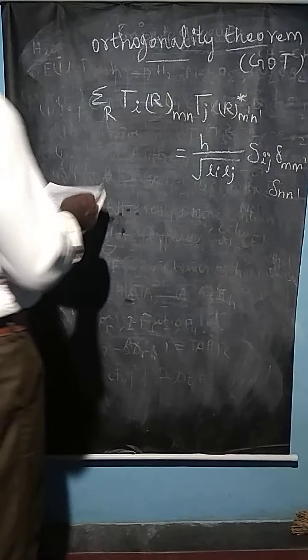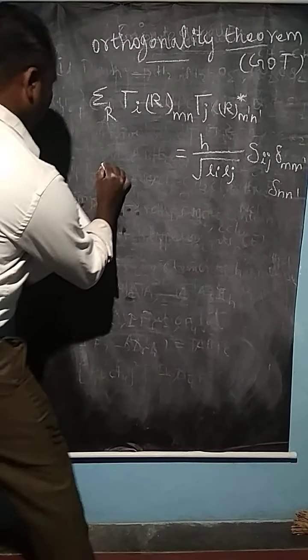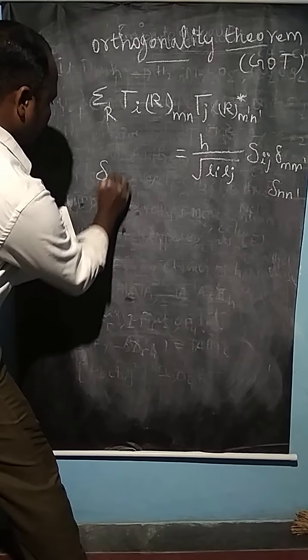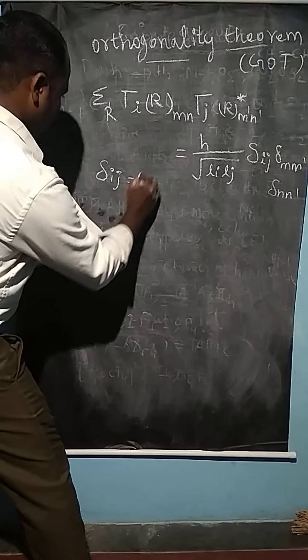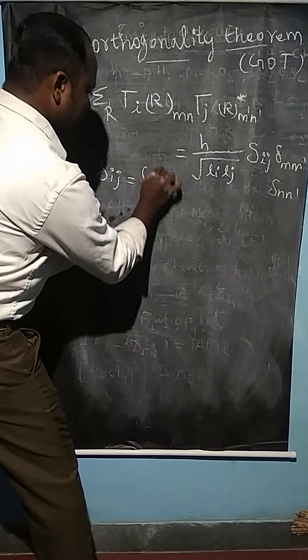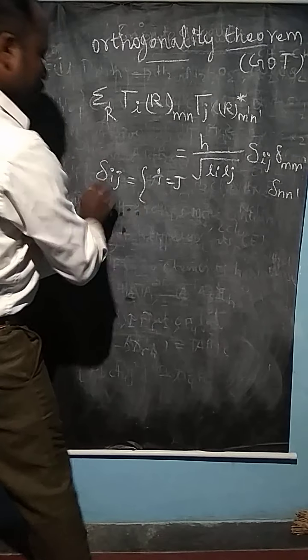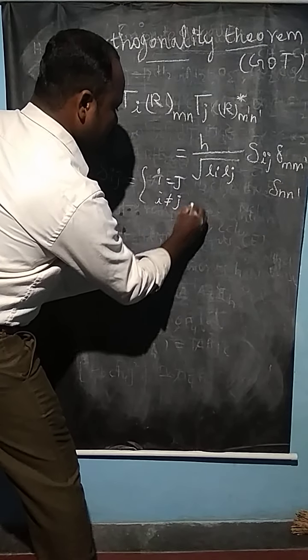So we can explain briefly. We suppose del ij is equal to 1 if I is equal to j, and if I is not equal to j, it becomes 0.